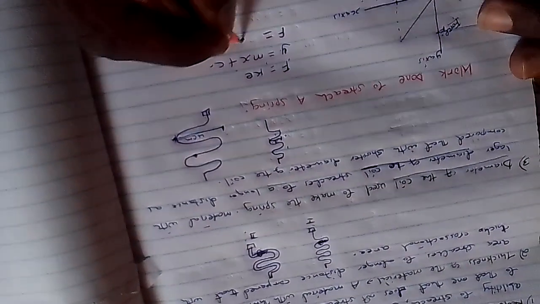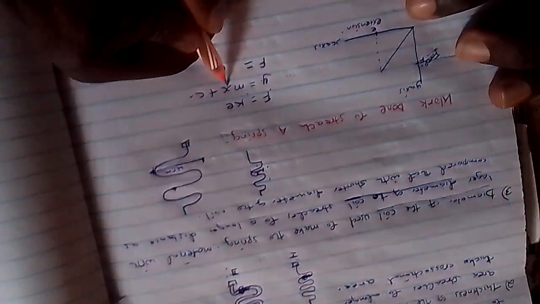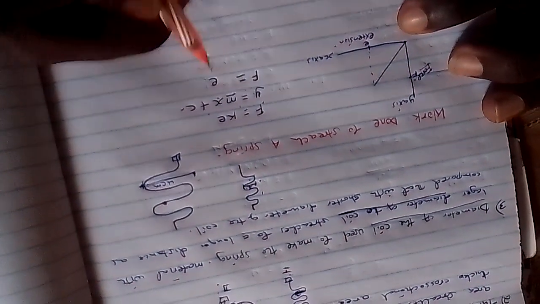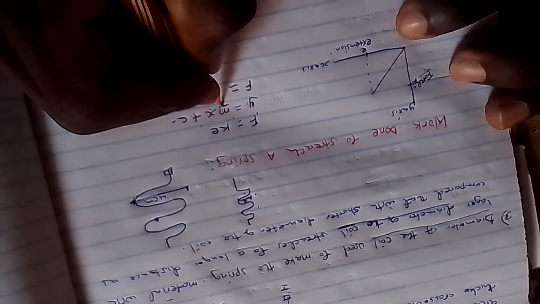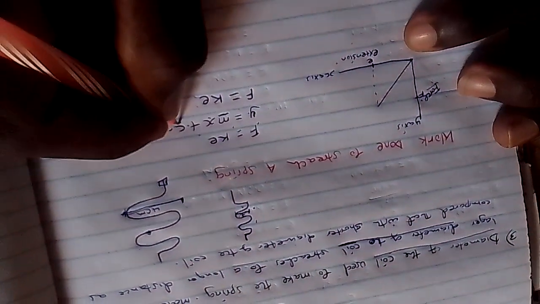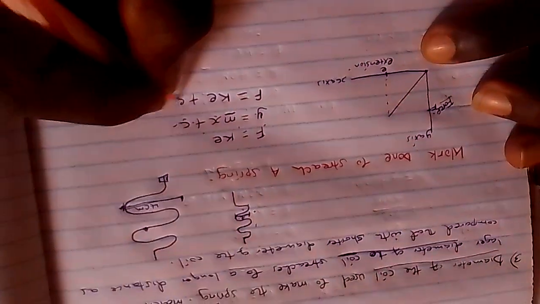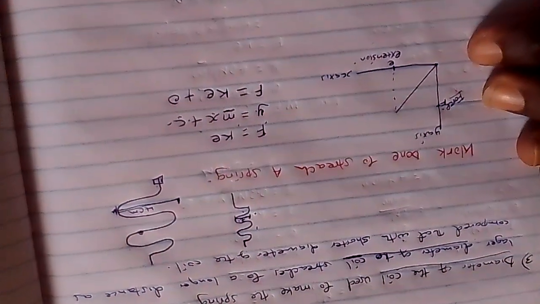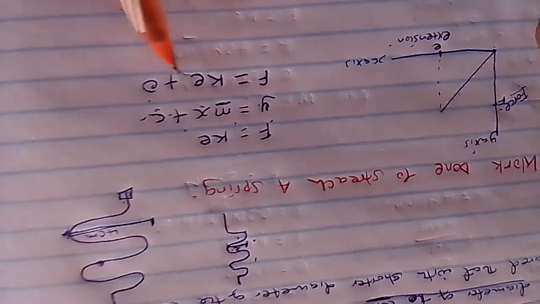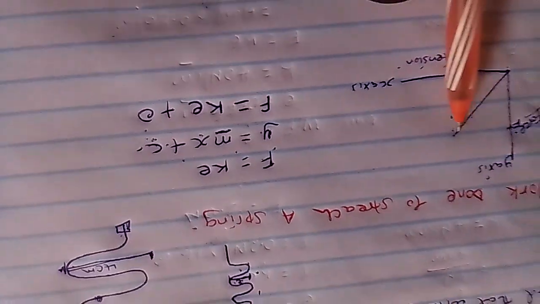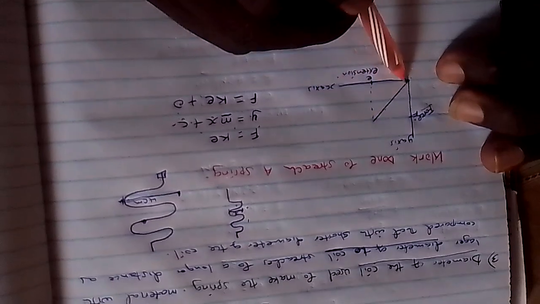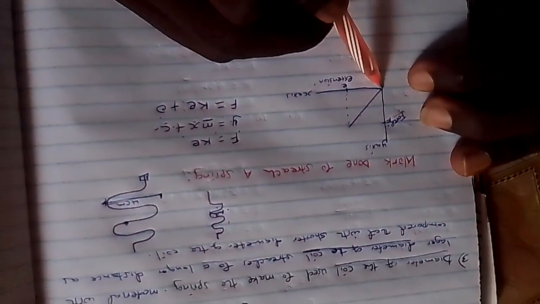Now I'll have here an extension. The value, the coefficient of this x, is the gradient. Now the gradient is the constant. Now here is where we have the constant. Now the plus c, this c here, is 0, because c is the value of the y-intercept, where the curve or the graph cuts the y-axis, and as you can see, it cuts the y-axis at 0.